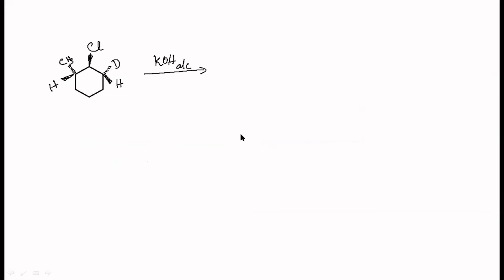That is this one. This is an elimination reaction. Perhaps if they ask you in the CET exam, the question could be like this. Say, for example, I have got this compound. This is your Cl. You have got a D here. You have got CH3 there and hydrogen here.